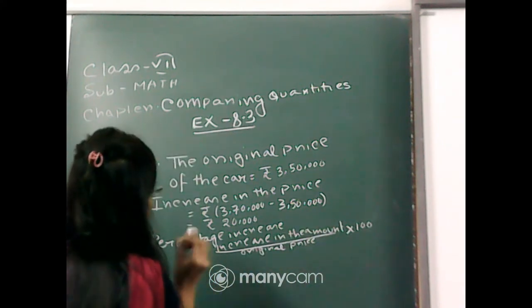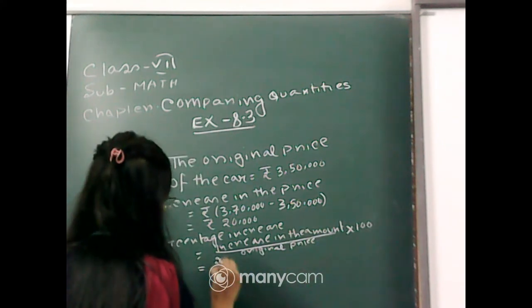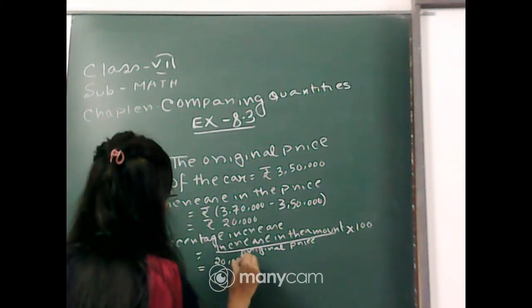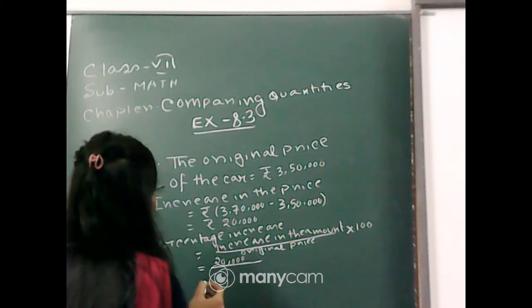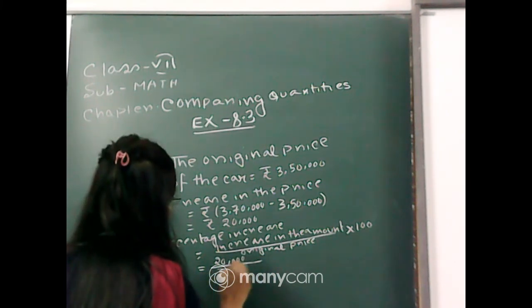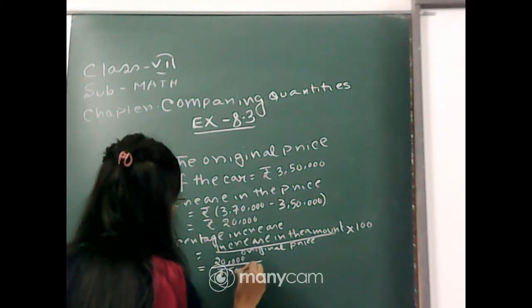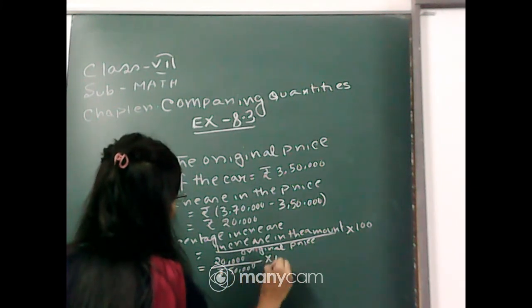And this is equal to 20,000 divided by 3,50,000 into 100.